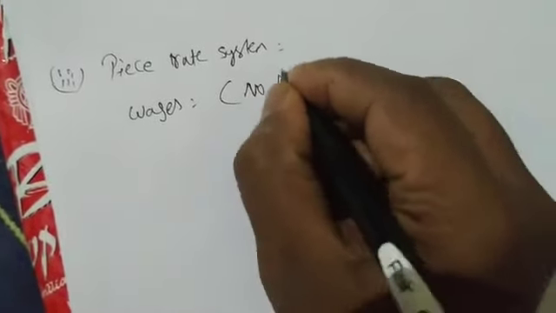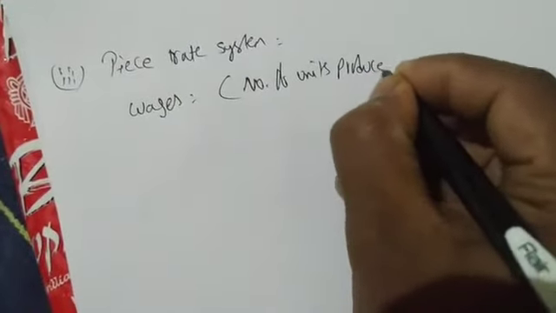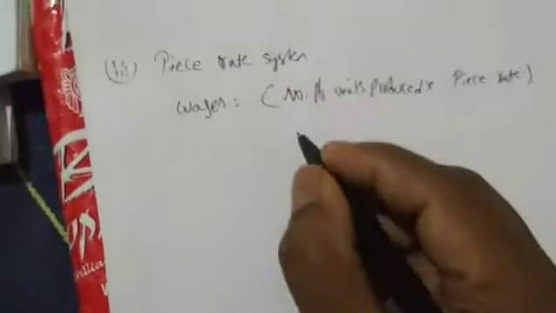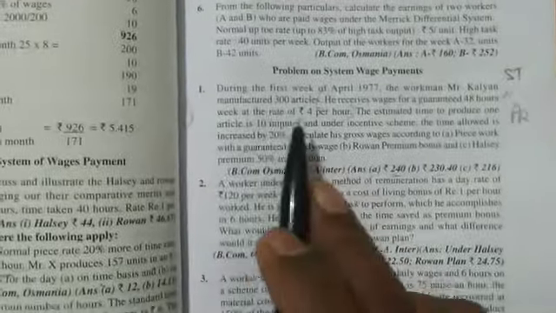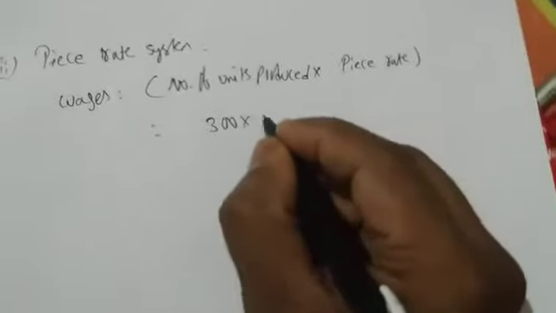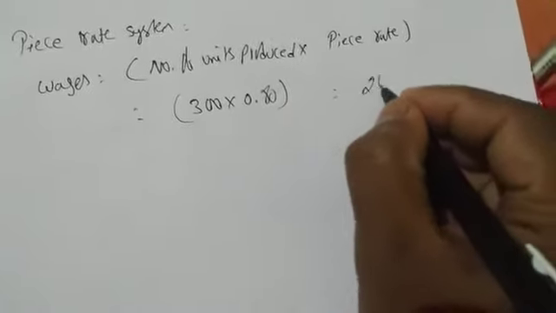Number of units produced into piece rate per article. So how many units he produced? 300. 300 into, what is the rate per piece? 0.80. How much? 240 is the answer. Okay, 240 is the answer.